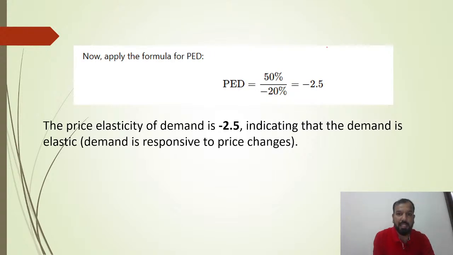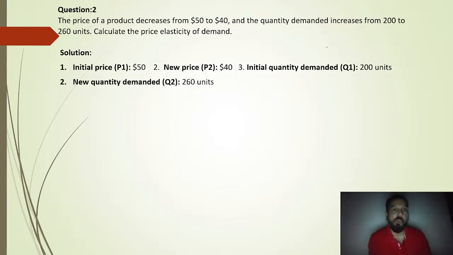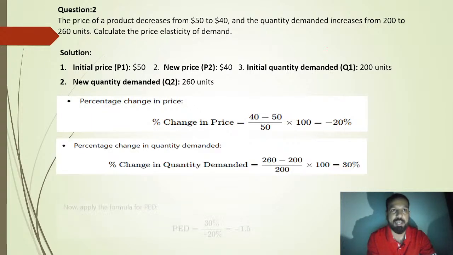Clear? Next is the same formula. The formula we have already applied here. So again the same question. Price of product decreased from $50 to $40. The quantity demanded increased from 200 to 260. That's the same thing you have to do, so we will not discuss it again.